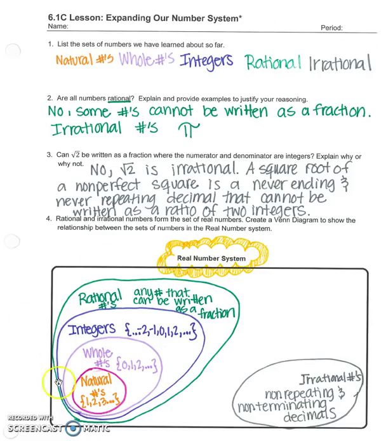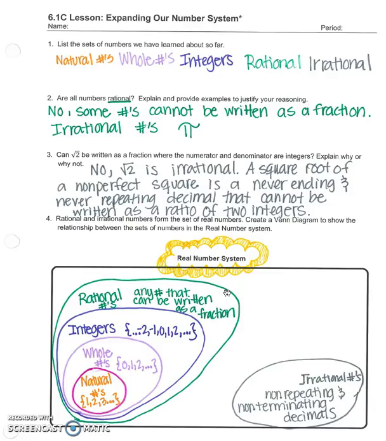So here is a diagram of the real number system. Yours probably looks a lot nicer than mine, but we start with the natural numbers, and all natural numbers are also whole numbers, integers, and rational numbers. Natural numbers start at 1 and go on. Whole numbers introduce 0. All natural numbers are included in the whole numbers. Integers include all the natural numbers and all the whole numbers, and then our opposites, so our negatives. And then the rational numbers include all the naturals, all the wholes, all the integers, and then any number that can be written as a fraction.